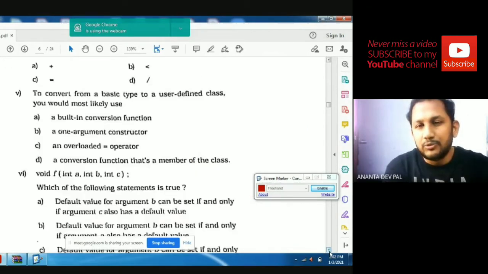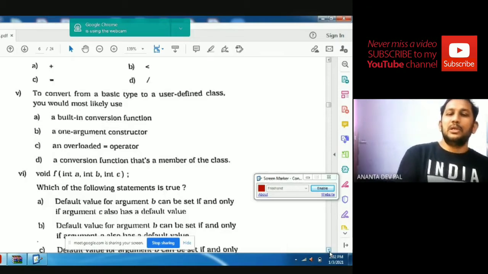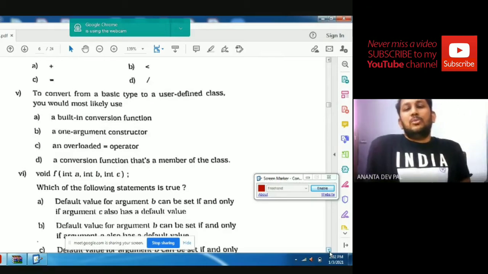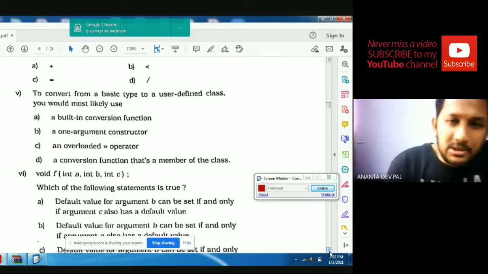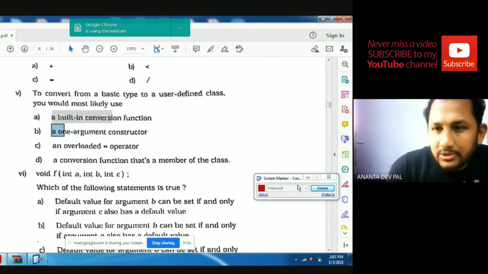To convert a basic type to a user defined type, you would most likely use a built-in function, a one argument constructor, an overloaded equal to operator, or a conversion function that is a member of the class. Answer is one argument constructor.